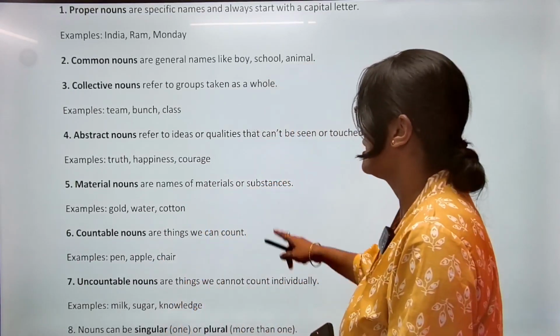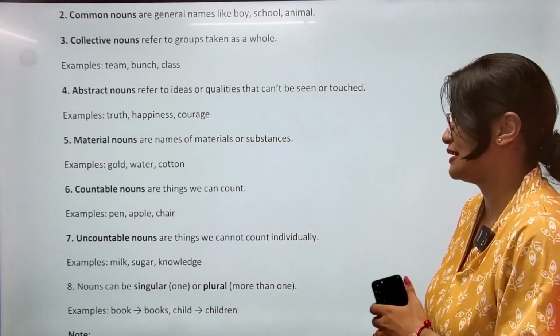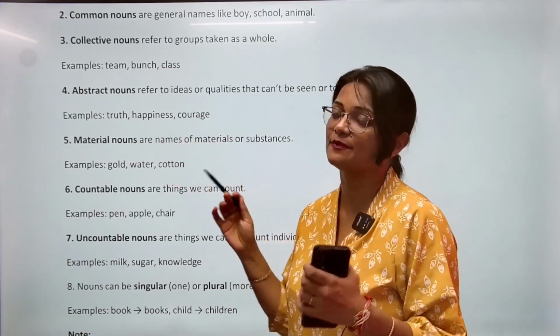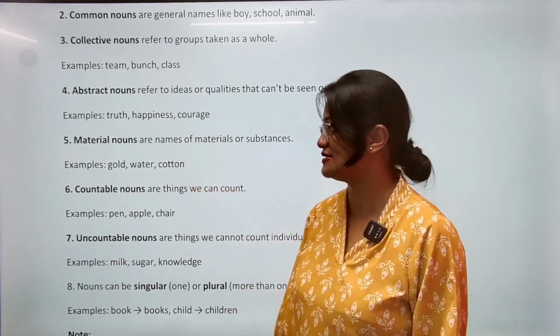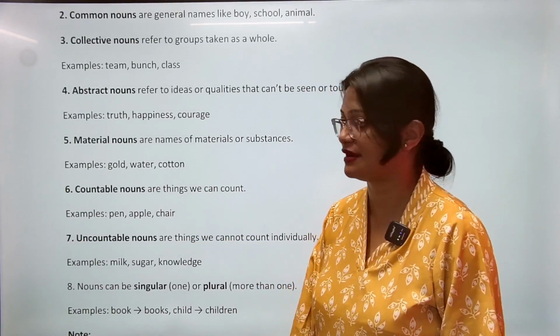Okay. Number fifth category is material noun. Material nouns are names of materials or substances. So these are very easy. ये नाम से ही हमको पता चल जाता है. We get the idea by the name itself. Gold, water, cotton, ये सारा example होता है material noun.